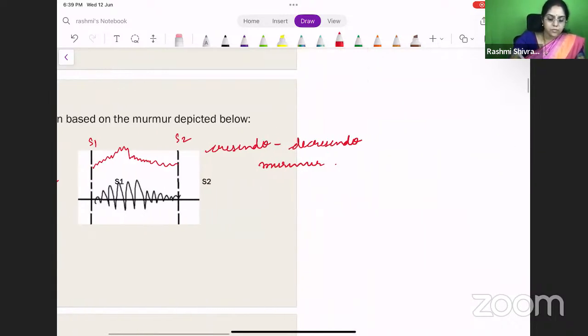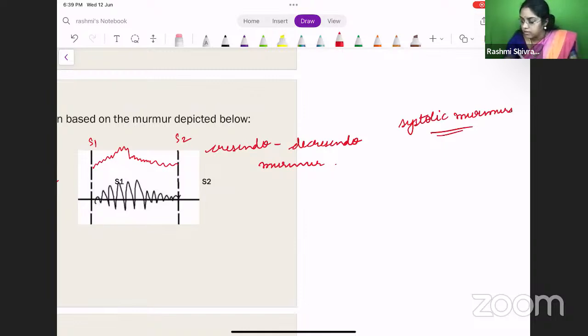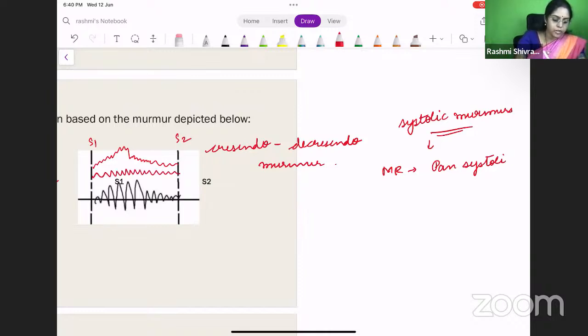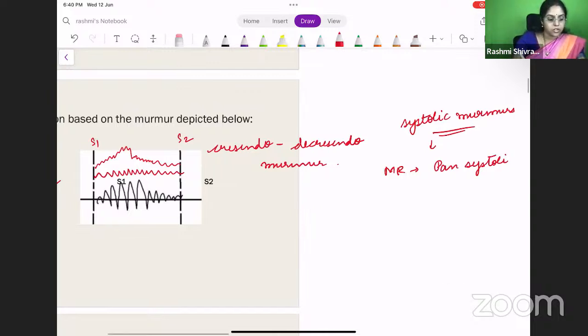So let us revise about some systolic murmurs. Where do you find a systolic murmur? What do you find in MR? It is a pan-systolic murmur. So how will it be? In the same recording, it will be throughout, right? Throughout from S1 to S2, you will have a pan-systolic murmur. That is in mitral regurgitation.